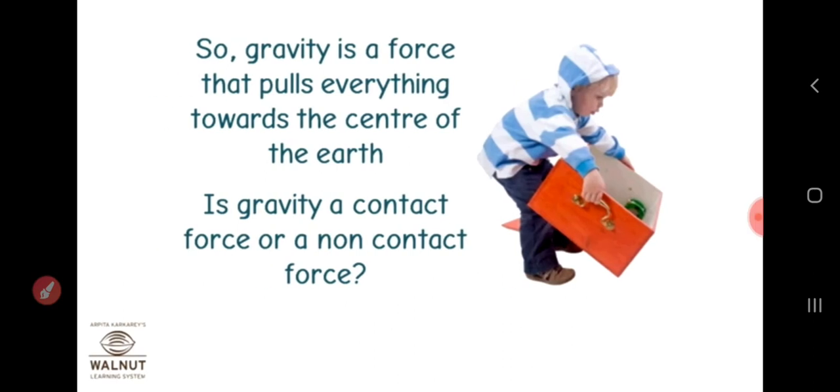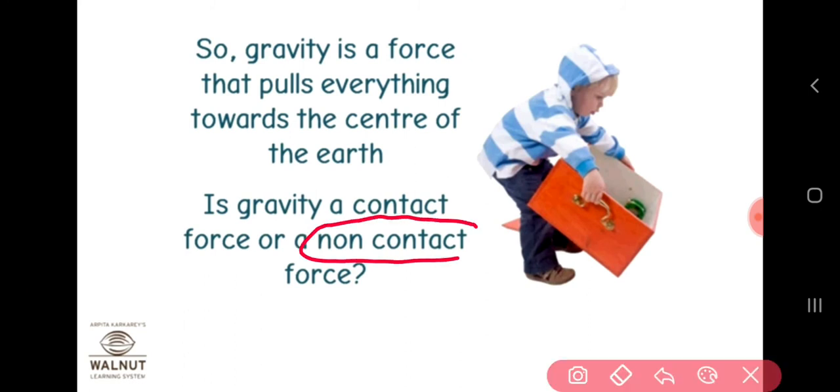Gravity is the force that pulls everything towards the center of the earth. When we apply a force to lift an object, that force acts against the pull towards the center. Is gravity a contact force or a non-contact force? Gravity is a non-contact force.